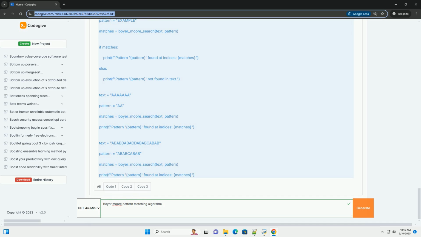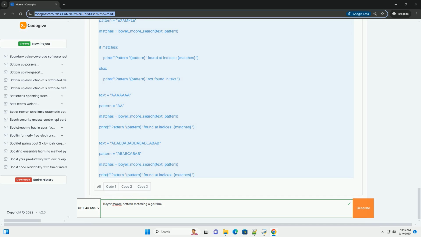Alphabet size: the performance of the Boyer-Moore algorithm is influenced by the size of the alphabet. Larger alphabets generally lead to better performance because the bad character heuristic is more likely to result in larger shifts. Implementation complexity: implementing the good suffix heuristic correctly can be quite challenging. Many simpler implementations rely solely on the bad character heuristic, sacrificing some potential performance gains for reduced complexity.